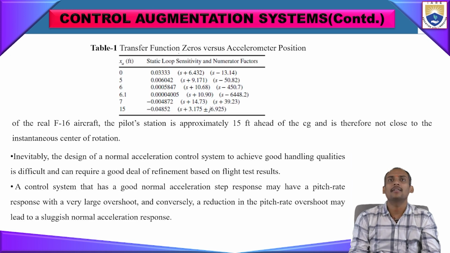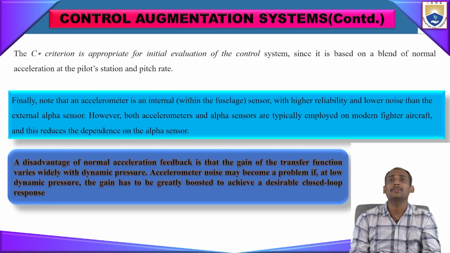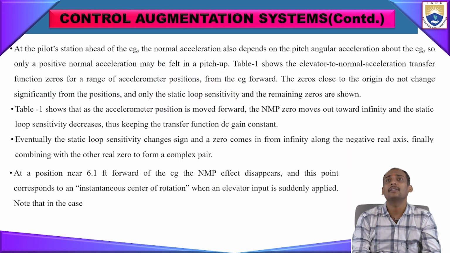If you see here the values for XA for different Laplace operator values, that has been given here. Here you see that the elevator to normal acceleration transfer function has zeros for a range of accelerometer positions from the CG forward.